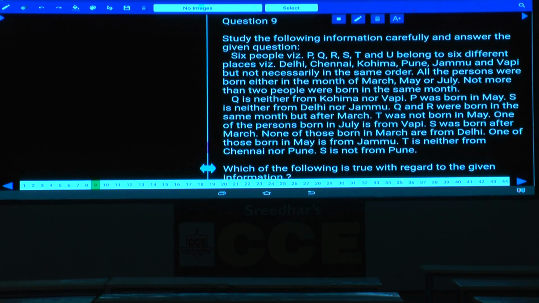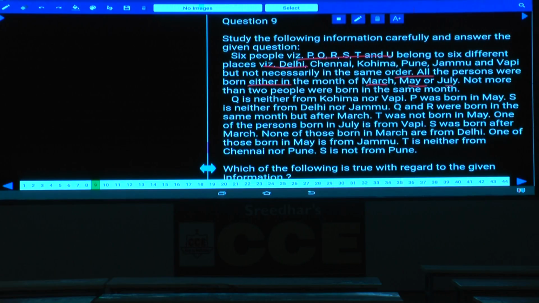Now question number 9. How many people are there here? 6 people, P, Q, R, S, T and U belong to 6 different places: Delhi, Chennai, Kohima, Pune, Jammu and Vapi, but not necessarily in the same order. All the persons were born in either the month of March, May or July.